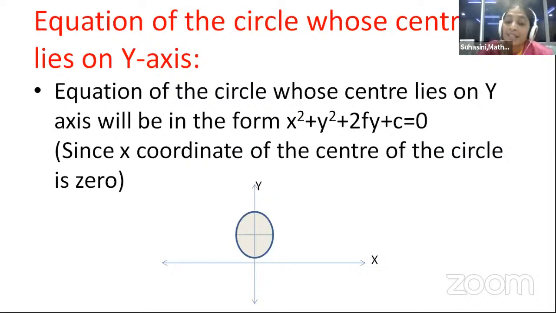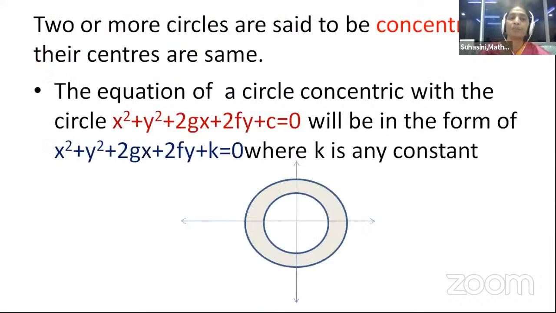This time, the center of the circle is on y-axis. When it is on y-axis, the x coordinate of the center, that is minus g, will be 0. Substitute the value of g as 0 in the given standard form of the circle, we get x square plus y square plus 2fy plus c is equal to 0 as the equation of the circle. If this circle passes through origin, what will be its equation, children? X square plus y square plus 2fy is equal to 0.